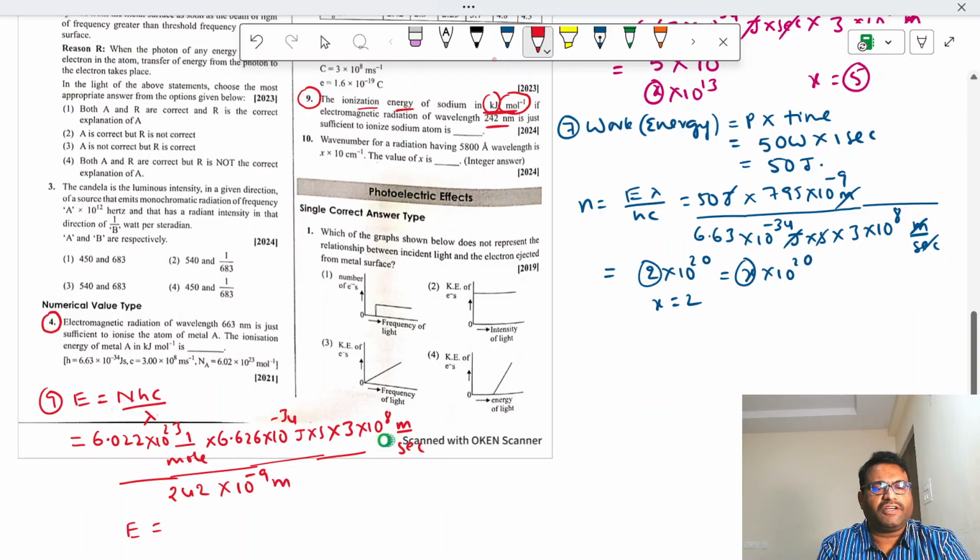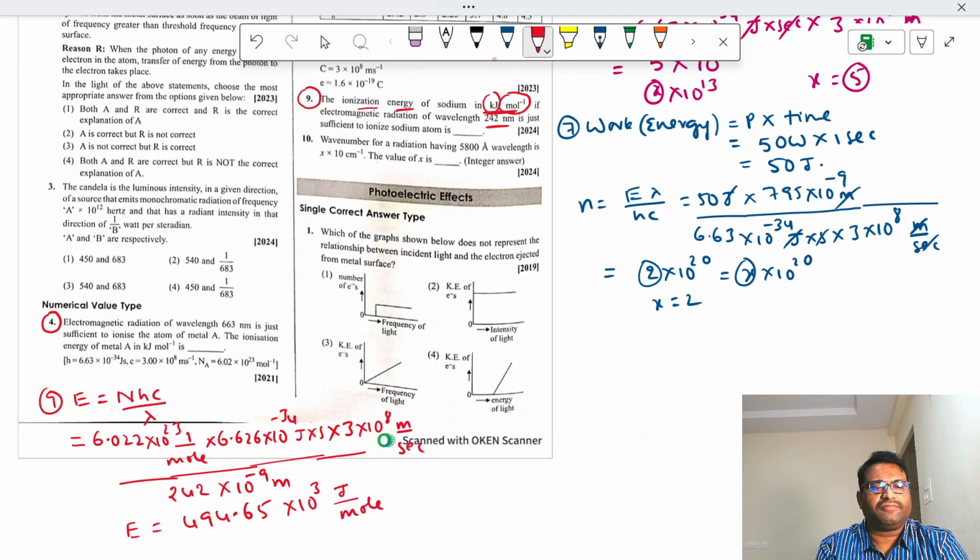Energy is 494.65 something into 10 power 3 joule per mole.